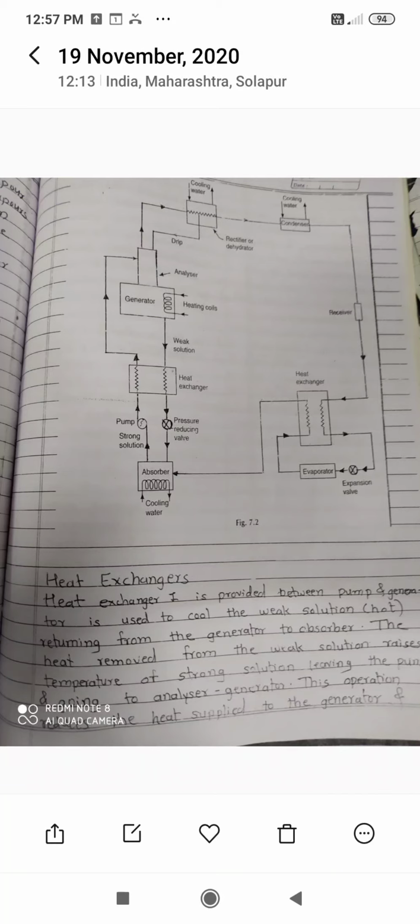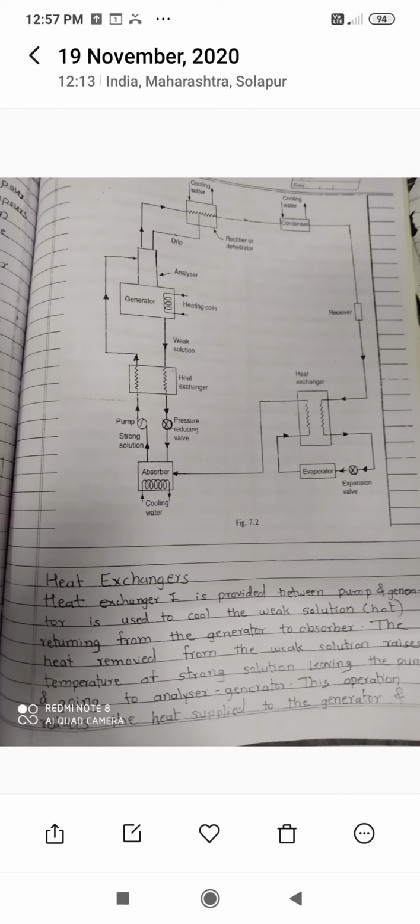As more refrigerant is absorbed, the quantity of refrigerant circulated throughout the system increases, and as the quantity of refrigerant increases, the cooling effect or refrigeration effect increases. So this is the advantage of this heat exchanger.